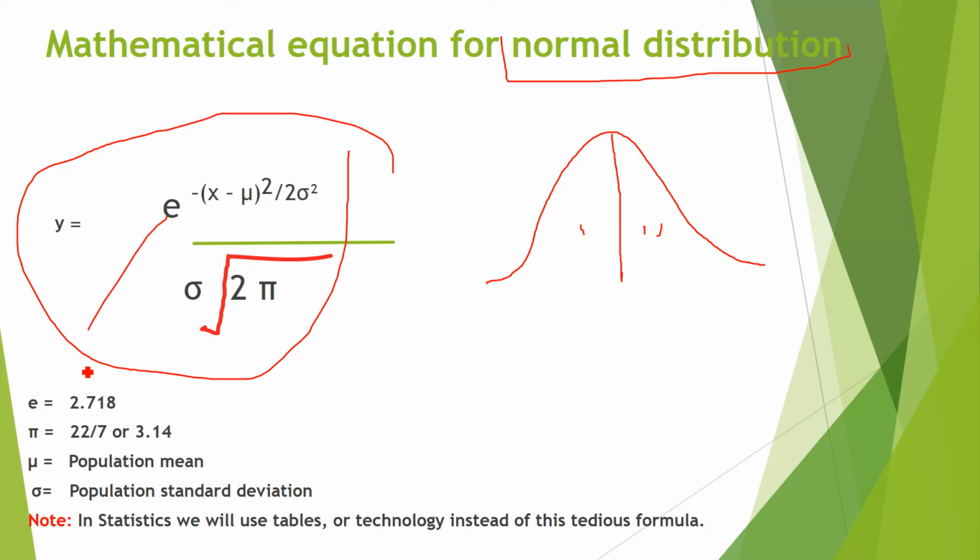The value of e is 2.718, pi is 3.14 in decimal or 22/7 in fraction.